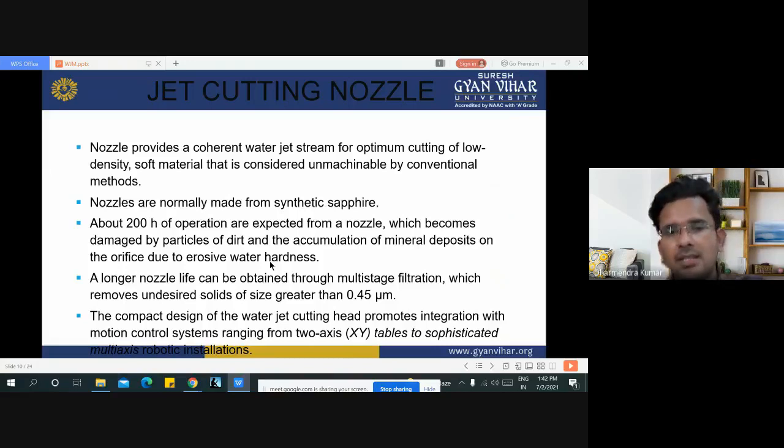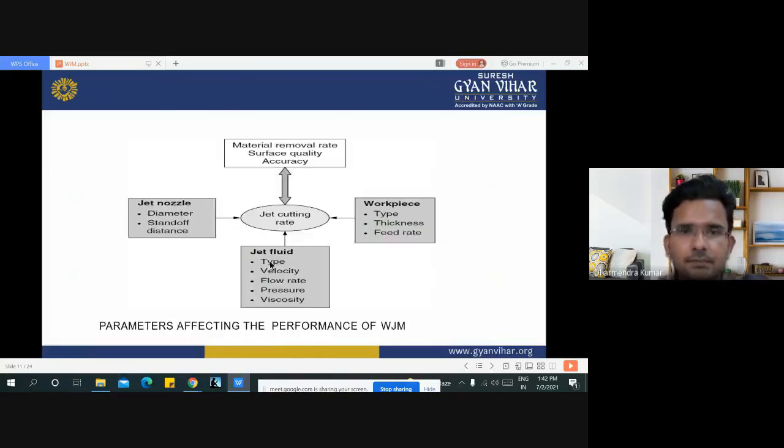Here are some process parameters, or the parameters which affect the performance of the water jet machining process. Here in the middle we can put the jet cutting rate.